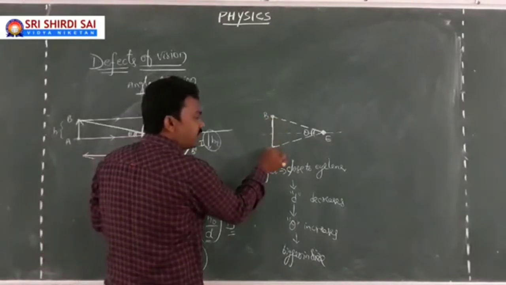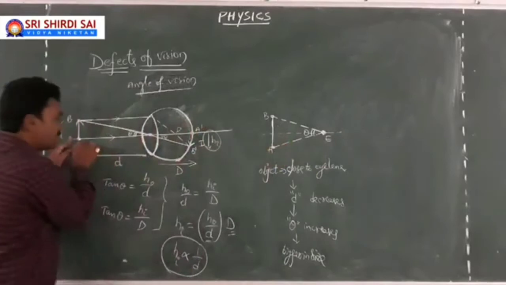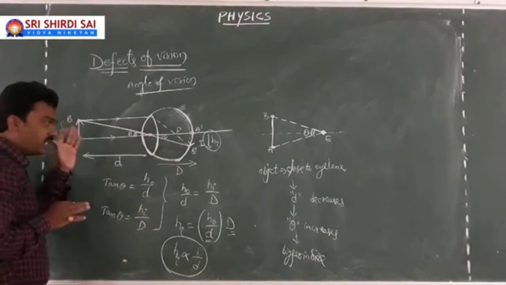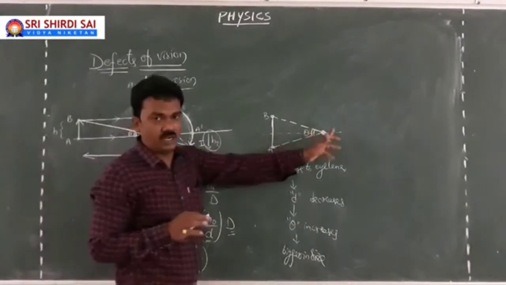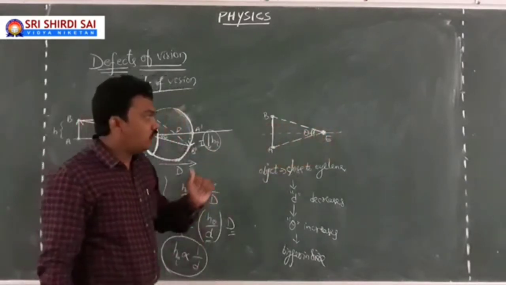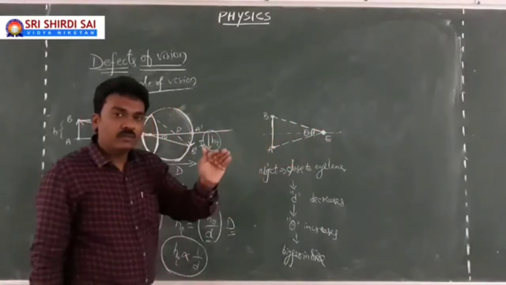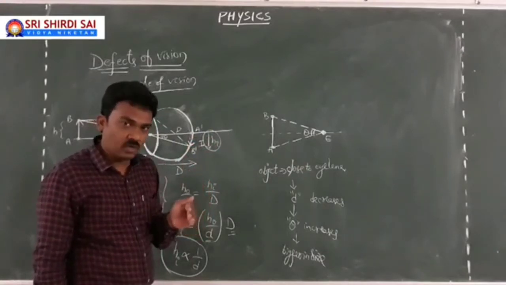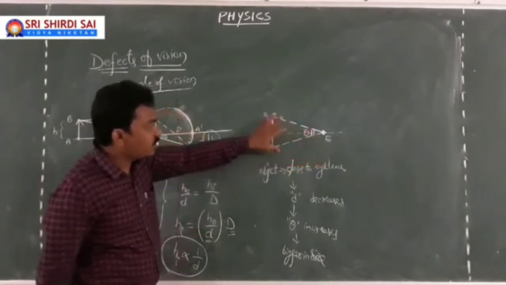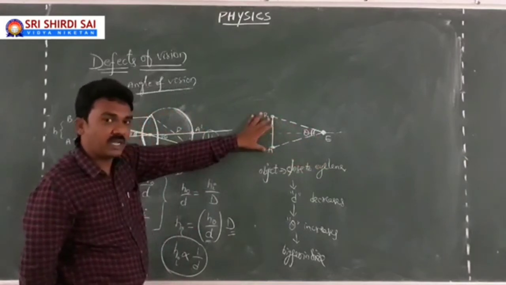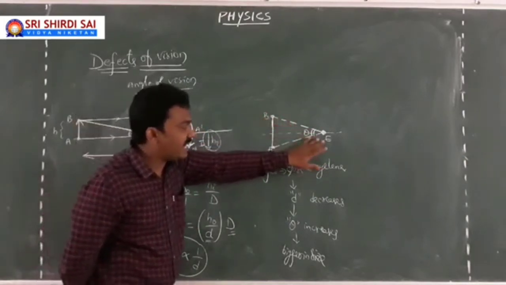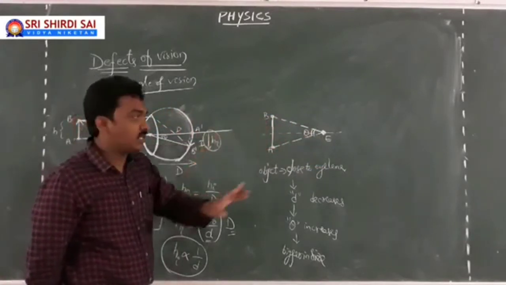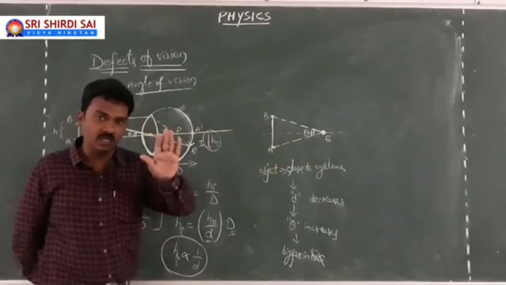Then you can explain like this also. Both are the same. Here it is placed symmetrically to the axis. Here it is placed above the axis. That's all. The angle made by the terminals of the object at your eye lens is the angle of vision or visual angle. So this visual angle has a limited value for the eye lens, because the eye lens should be able to look at both the terminal points simultaneously. I mean, my eye can identify the whole length of the object comfortably as long as the angle of resolution is less than 6 degrees.